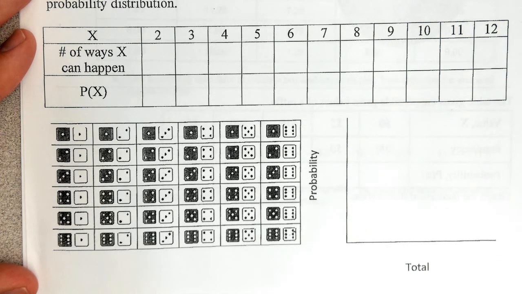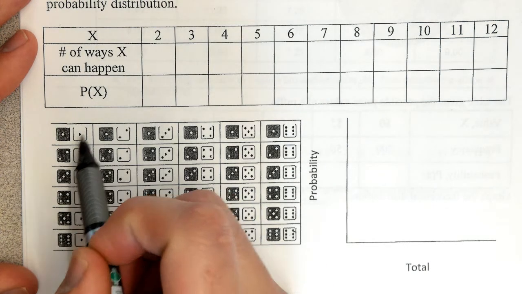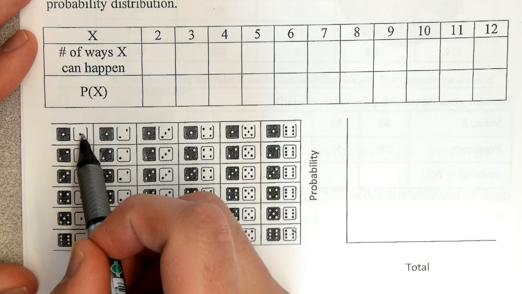Okay, so how many ways can you roll a 2? Well, a sum of 2. Well, there's just one way. 1, 1. That's it.